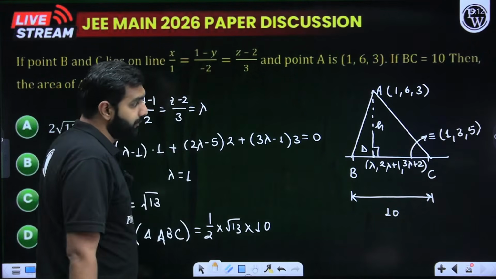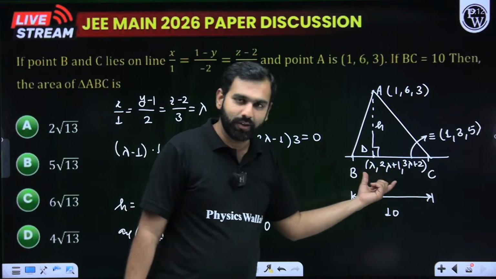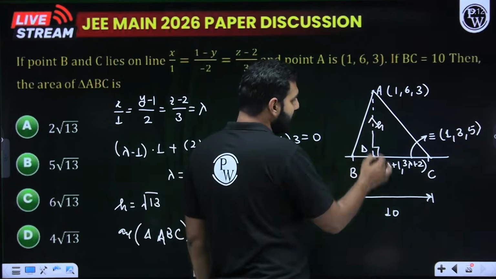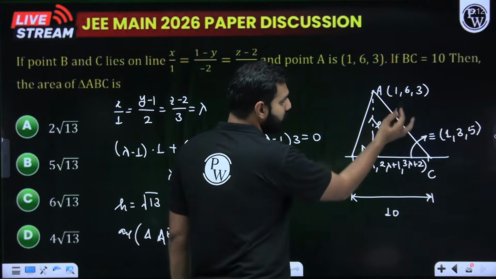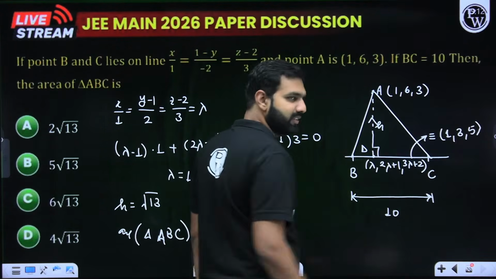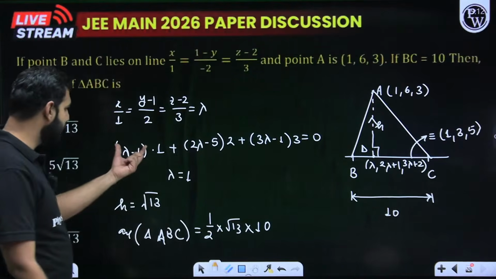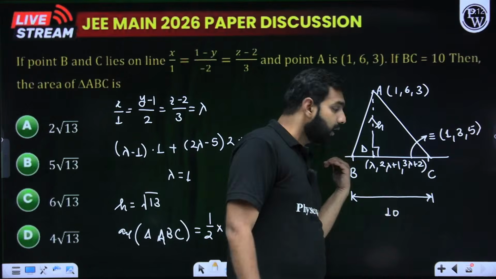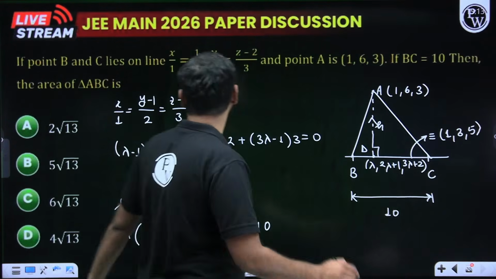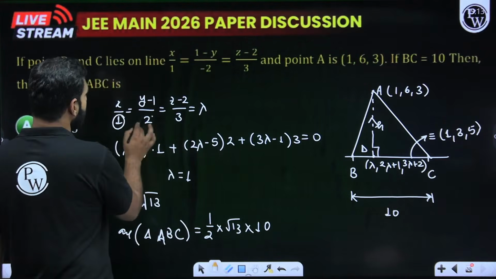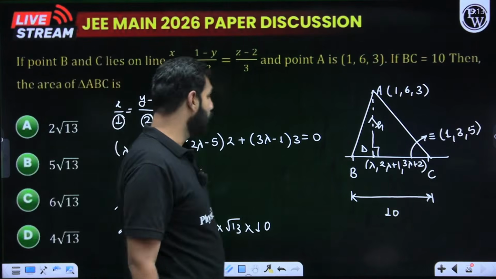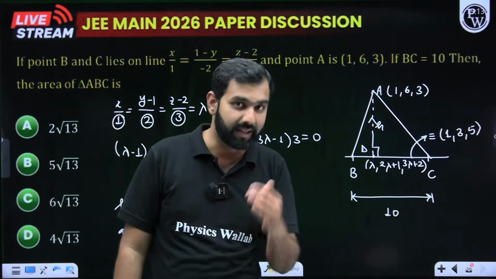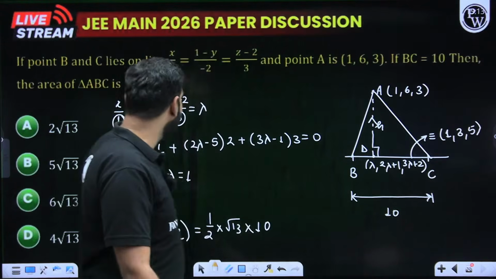So here I have taken a point parametrically on this line. Now how do we find lambda? What I know is the direction ratio of AD will be lambda minus 1, 2 lambda plus 1 minus 6, 3 lambda plus 2 minus 3, that is A1, B1, C1, I'm really sorry. And the direction ratio of the line BC, we already have them as 1, 2 and 3. Do remember that. So when I multiply A1A2 plus B1B2 plus C1C2, that should be 0 because the lines are perpendicular. So with that we can crack the lambda.